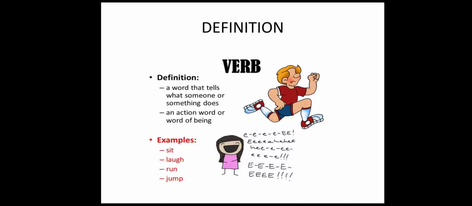Understood? So verbs can be divided under two categories. One is action words, in which you are doing a physical action, and one is the words of being, in which you are not doing an action but they only help other words in a sentence, just like is, am, are, has, have, had. Understood? Okay.